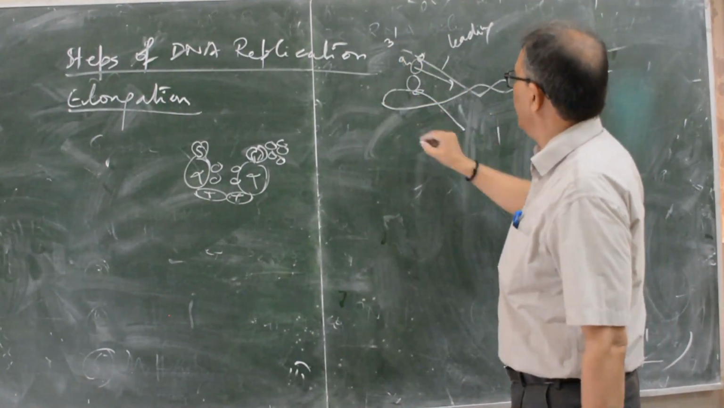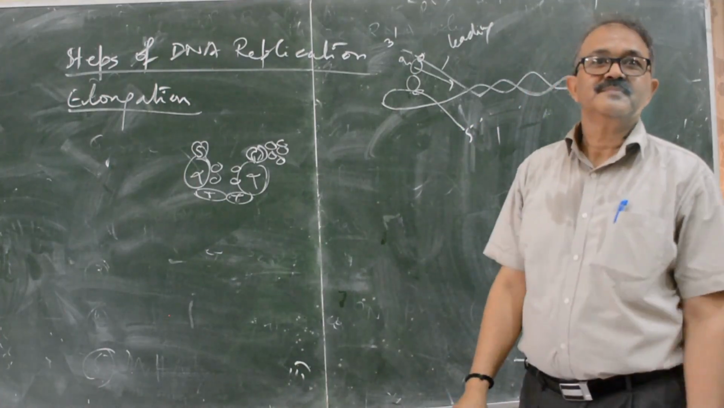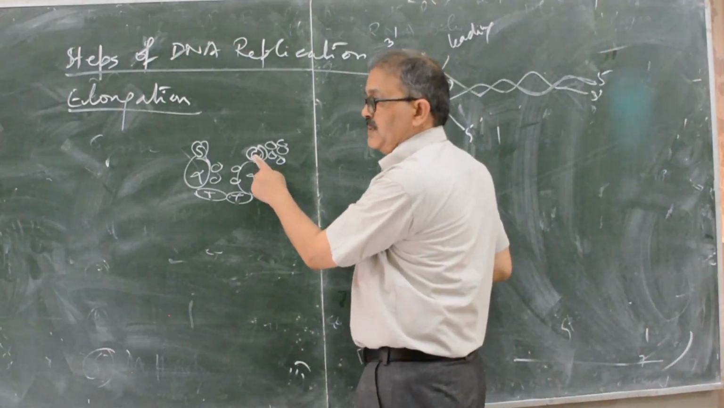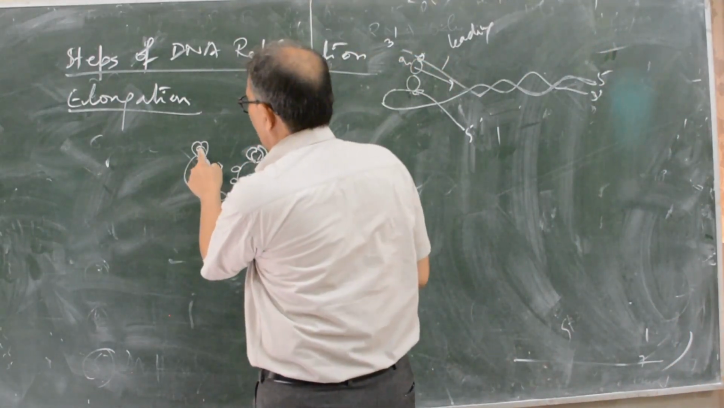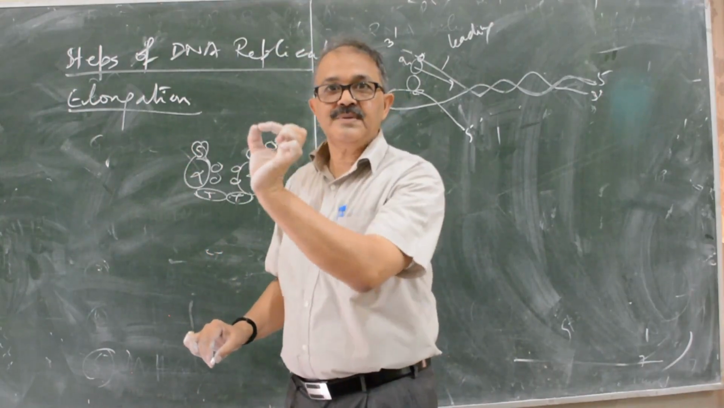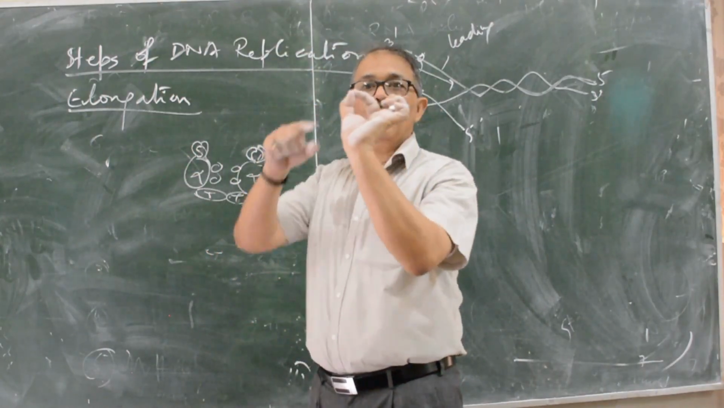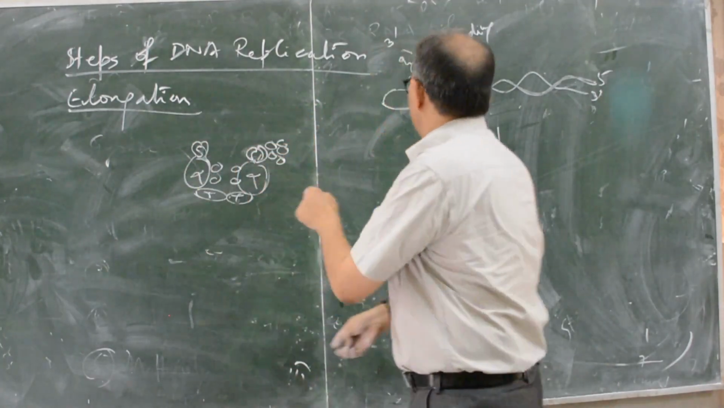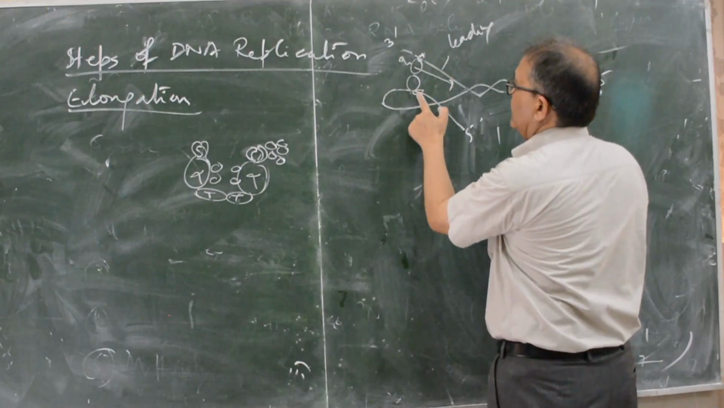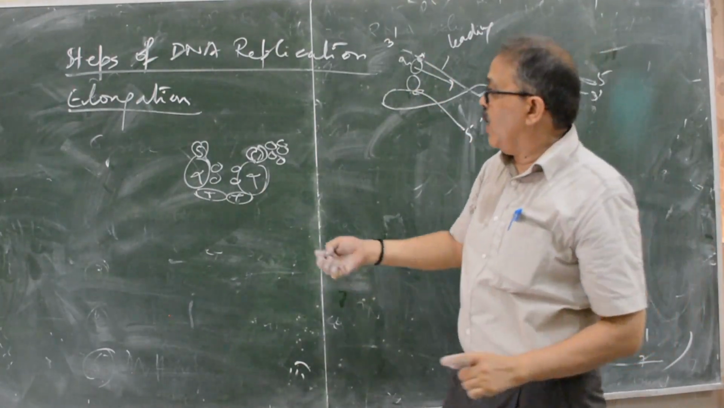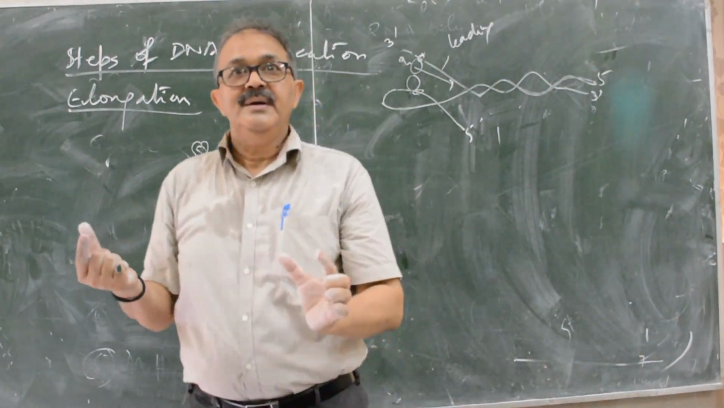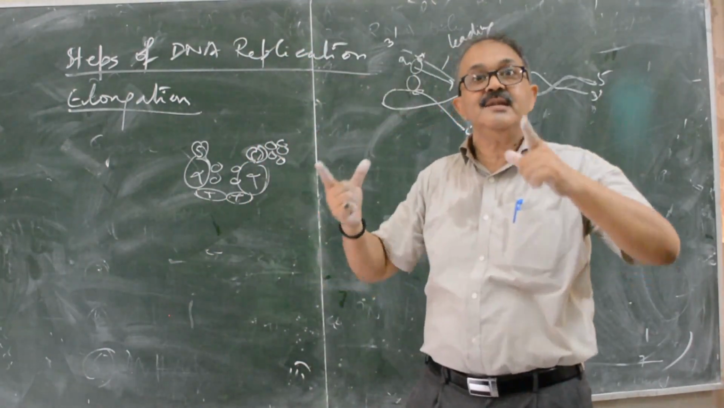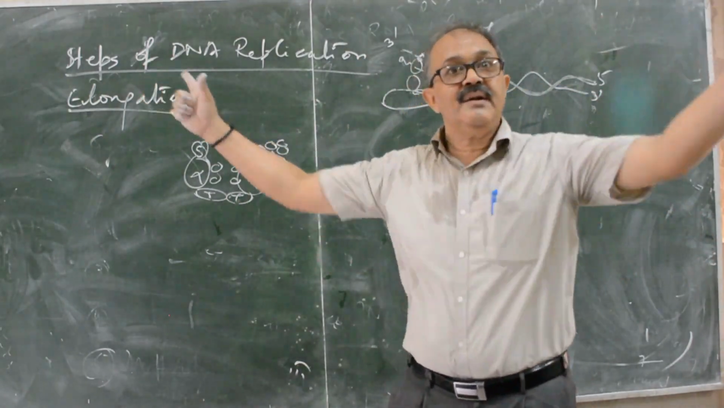This is 3 to 5, this is 5 to 3. You see, like that. This is the beta clamp. It is a sliding clamp. One strand is there and another strand is there. So one strand by beta clamp, another by the other. I will tell you how the two core enzymes are present together and synthesizing both of the strands simultaneously.